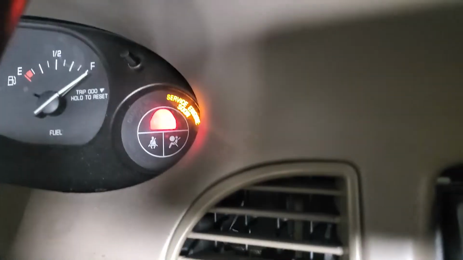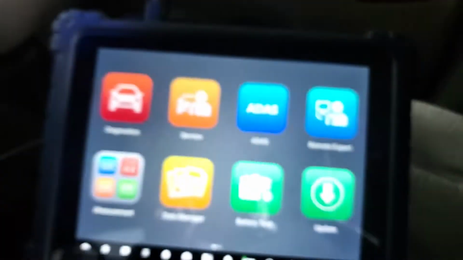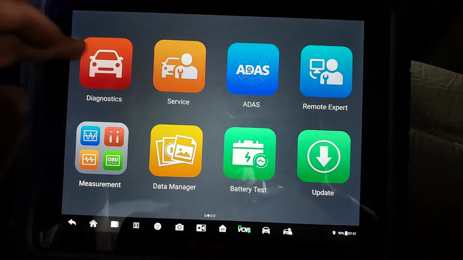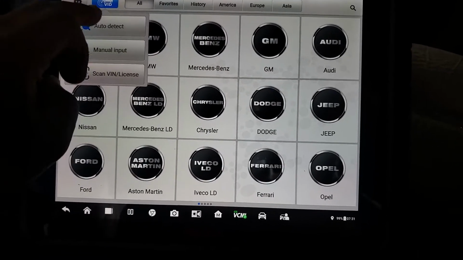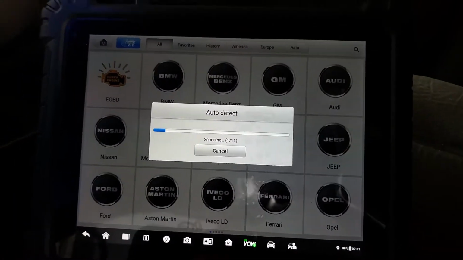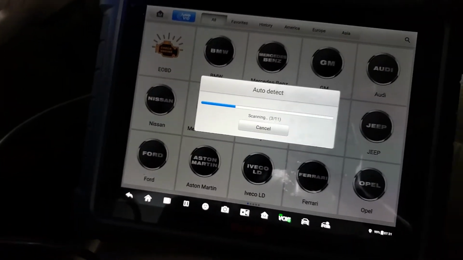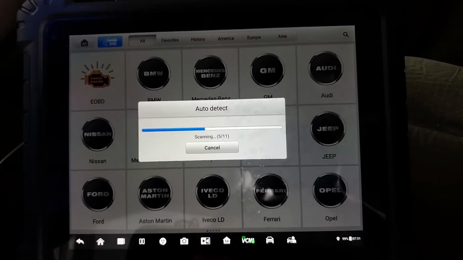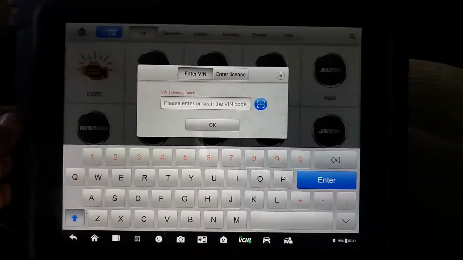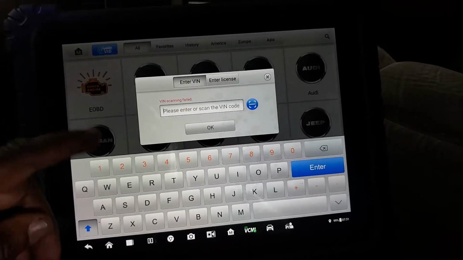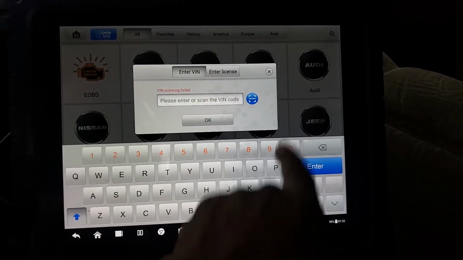Before, the car had a code for misfire, injector driver. So let's see now what happened. I'm going to go to diagnose, and I will go by VIN. Auto detect is supposed to detect the VIN. I have everything connected, OBD2 connected. Sometimes when the car is very old, it's not easy to get the VIN number, but it says to put the VIN number in manually, which I don't believe. I don't see anything here. I cannot see the communication.